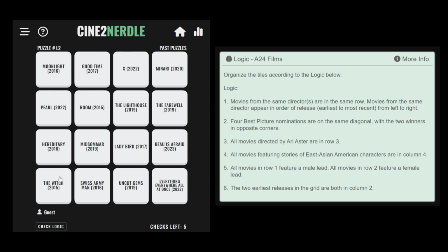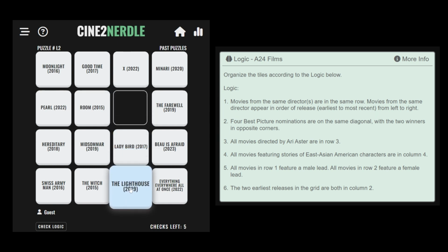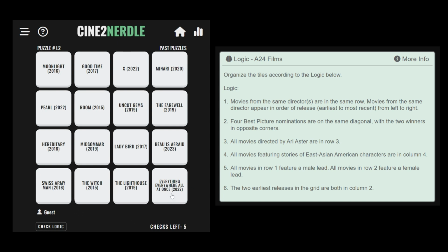Because of rule number 6 we know that The Witch should also be in column 2 and the only options left in column 2 are row 1 and row 4, however because The Witch has a female lead, it cannot go in row 1, and so must be placed in row 4. Since The Witch and The Lighthouse are both directed by Robert Eggers, The Lighthouse should be in the same row. And because it is a later release than The Witch it should go to the only position available to the right of The Witch. Swiss Army Man and Everything Everywhere All at Once share the same directors in the Daniels, and so Swiss Army Man fits here in this corner in row 4.